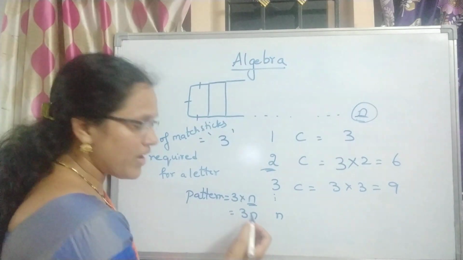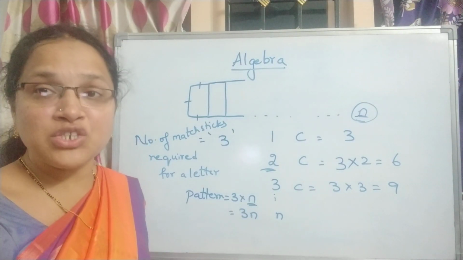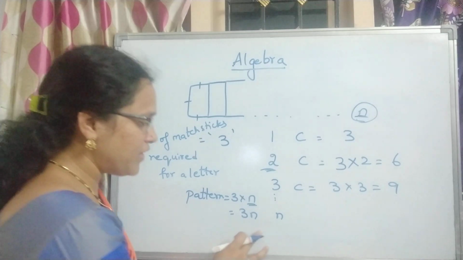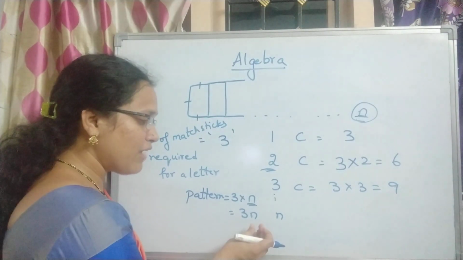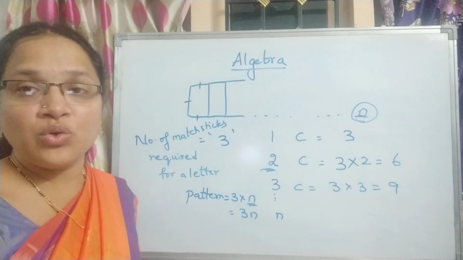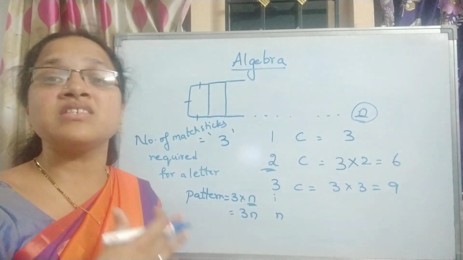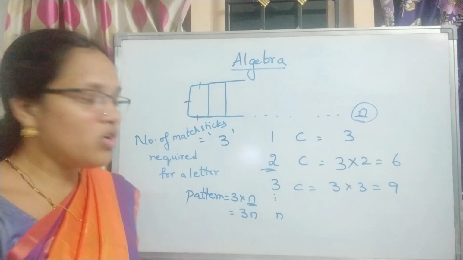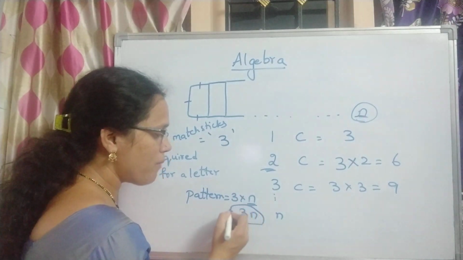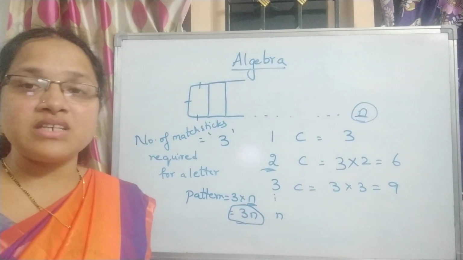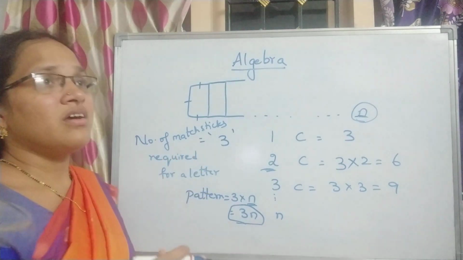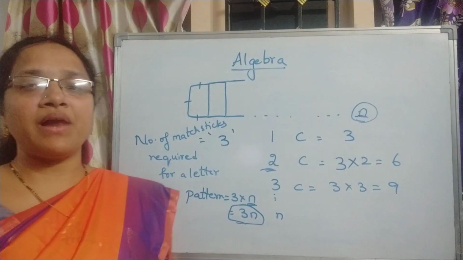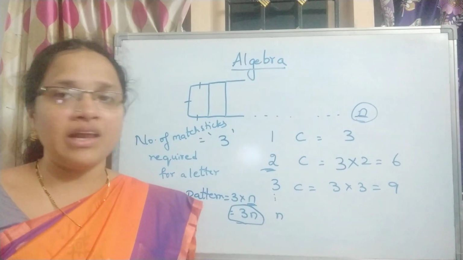Next, suppose I have 15 C's I should make up. Immediately 15 times 3, 45 matchsticks I require. If I have to make up 20 C's together into a pattern, 20 into 3, 60 matchsticks I require. So this is a pattern or formula which is used to understand beforehand how to make it up. But this kind of pattern is not applicable for every letter.